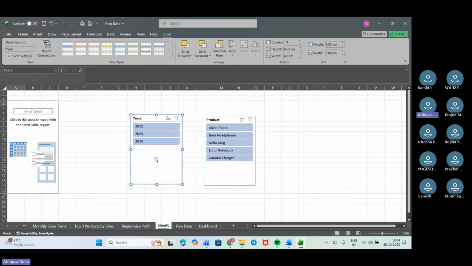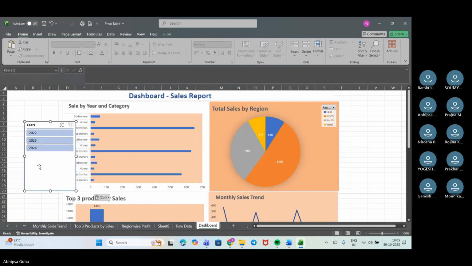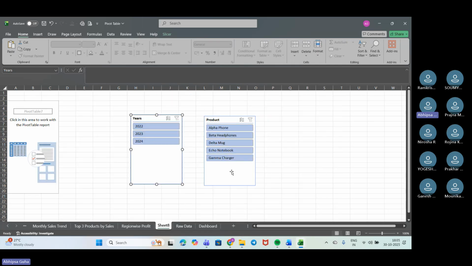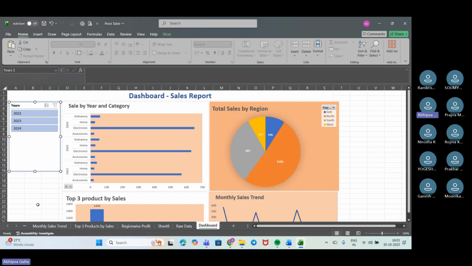So I'll copy it down, paste it here. Okay, again I'll go down here. We'll copy it here and we'll paste it down here.